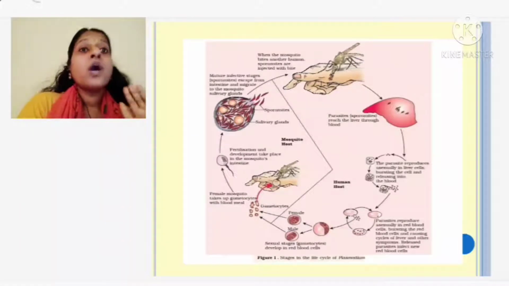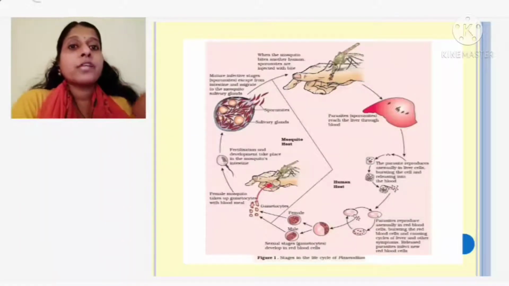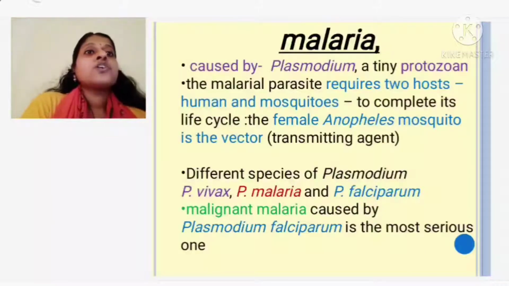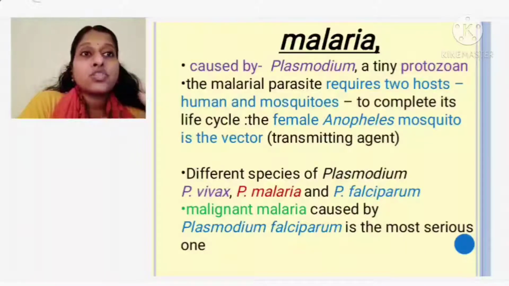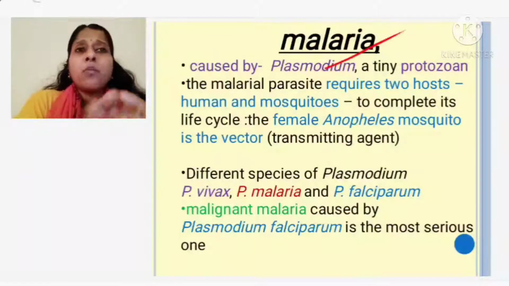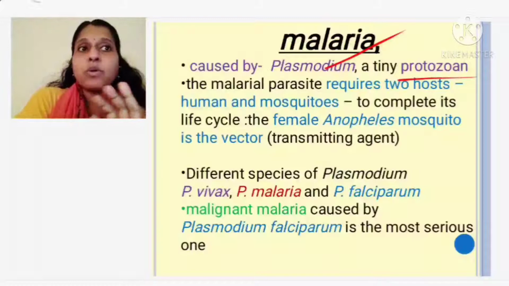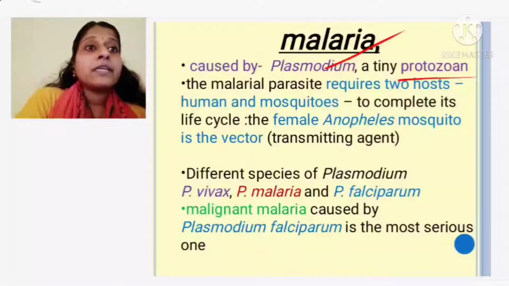Now we are going to discuss the life cycle of Plasmodium which is causing the disease called malaria. Very important 3-mark question. Okay, malaria is a very important 3-mark question. So malaria, when you are saying it is caused by what? The Plasmodium. What is Plasmodium? It belongs to a group called Protozoa. Okay, and they have a digenetic life cycle. So what is the life cycle?